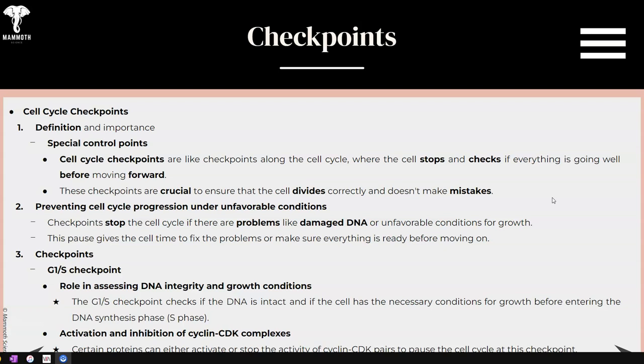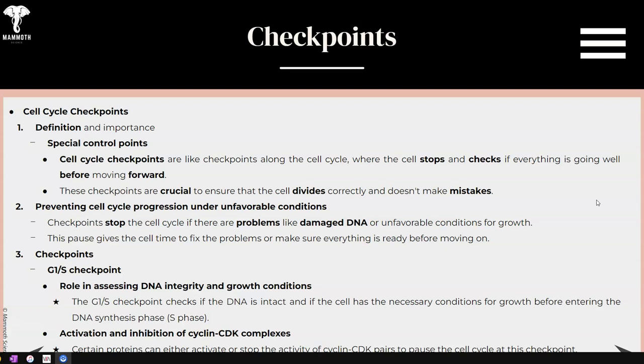They are crucial to ensure that the cell divides correctly and doesn't make mistakes. So, preventing cell cycle progression under unfavorable conditions, these checkpoints should stop the cell cycle if they detect damaged DNA, for instance, or unfavorable conditions for growth, temperature, pH, all of those things. It'll pause to fix those problems before moving on. Now, we need to talk about what happens if they don't, and so that's coming.